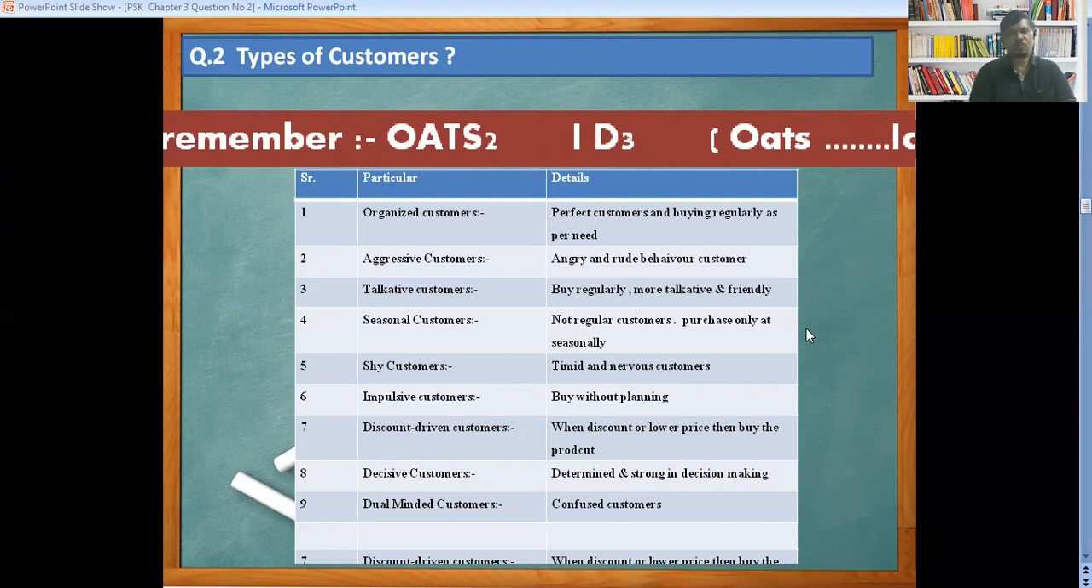The next one, the eighth one, is a decisive customer, determined and strong in decision. These are the customers who have fixed guidelines to purchase a product and service. They have a specific brand only, they don't want to change their opinion, they want to purchase on a fixed product only. Dual mind of the customer: most of the time we have seen that most people are not in a position to take a final decision at the time of purchasing the product. They like two or three products, but actually they want to purchase only one thing, but they are not in a position to take the final decision either.